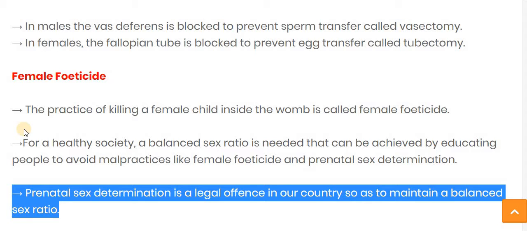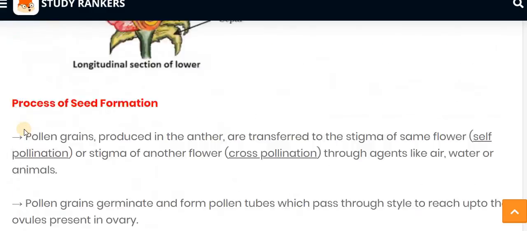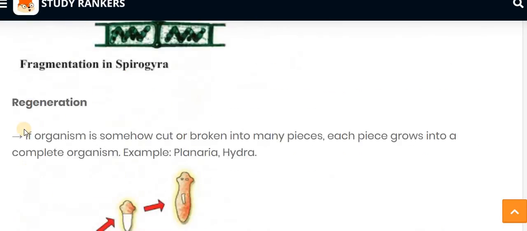So these are the steps. In this chapter, this is the last topic. I hope you all understand this topic. Now let's revise the chapter from the beginning so you can easily recall it.